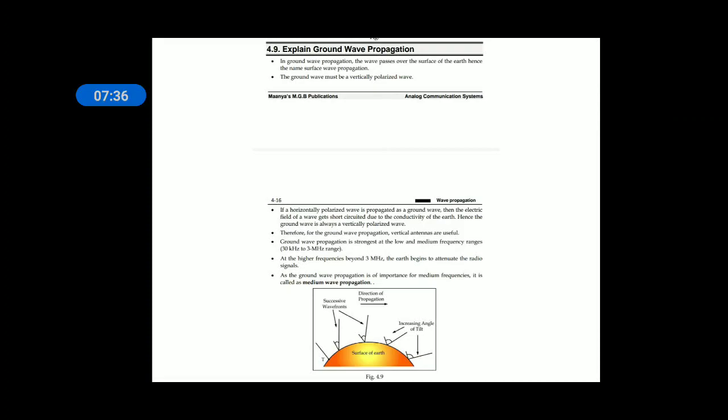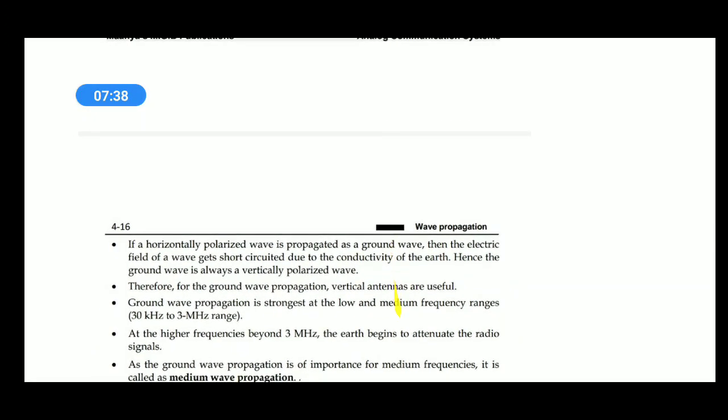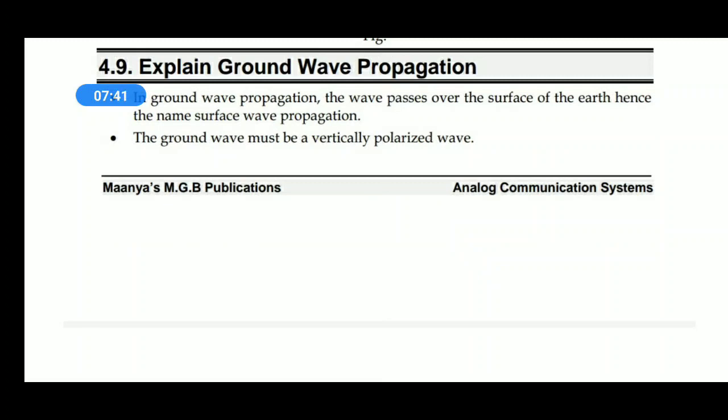Ground wave propagation. So what do you mean by ground wave propagation? In ground wave propagation, the wave passes over the surface of the earth, hence the name surface wave propagation. That means in ground wave propagation, the EM waves pass over the surface of the earth, as we have seen in the diagram, the EM waves which are transmitted from the transmitter, passing over the surface of the earth.